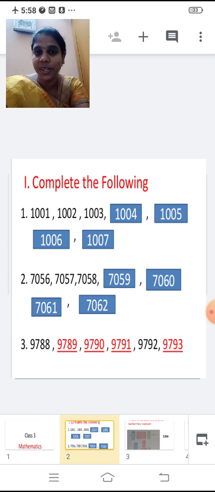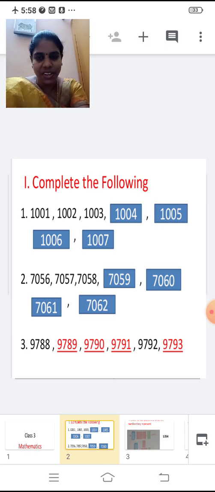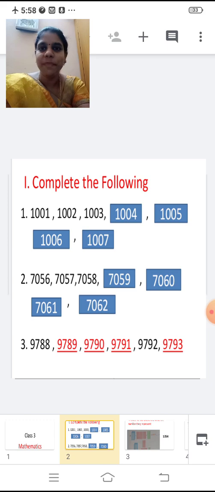Then what number will come? What comes next? 9791. Then 9792. Then what number will come? 9793.